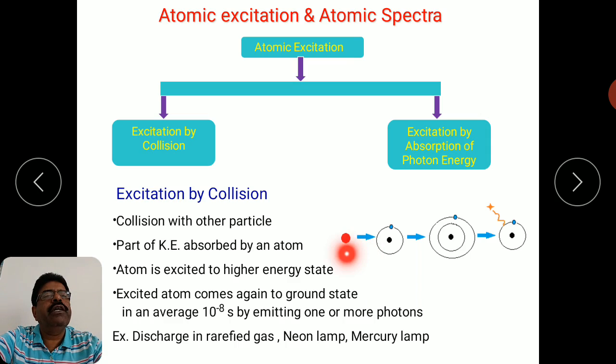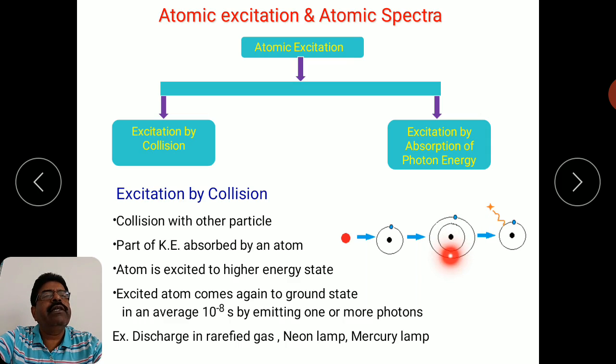So let us see this representation here. Suppose the highly energetic particle, a red one, is incident on, or is having a collision with, this particular atom. It has the electron, suppose, in the first orbit. When the collision takes place, the electron from this ground state will be excited to a higher energy state.